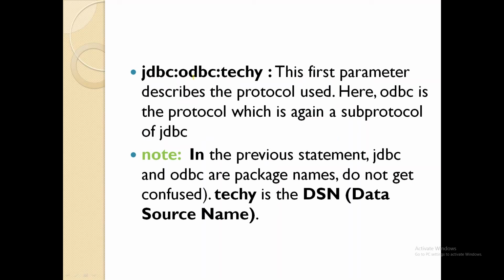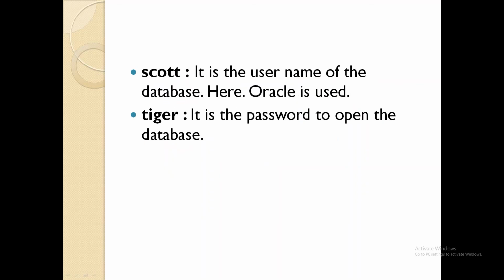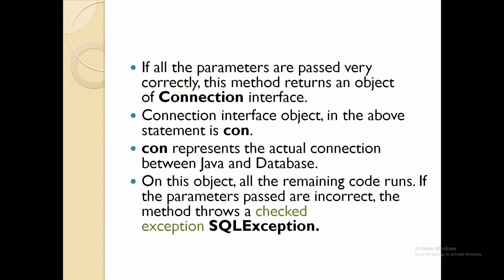We'll see this along with one program. I don't want you people to get confused. If all the parameters are passed correctly, then this method returns an object of the Connection interface. It gets the connection, and I'm storing the connection in one object, con. So con represents the actual connection between Java and the database, and on this object all the remaining code runs. This object is very important because we'll be connecting the Java program and the database only by this con.